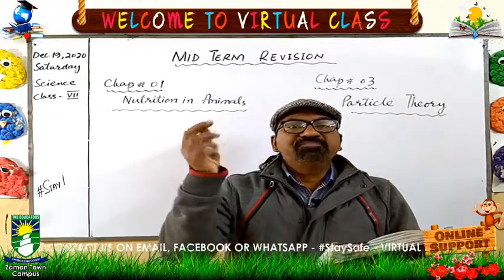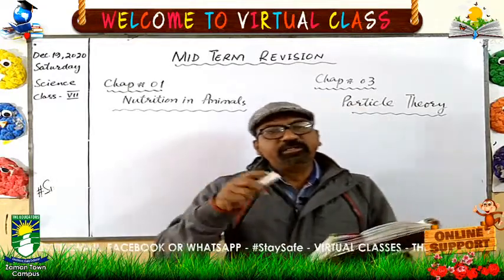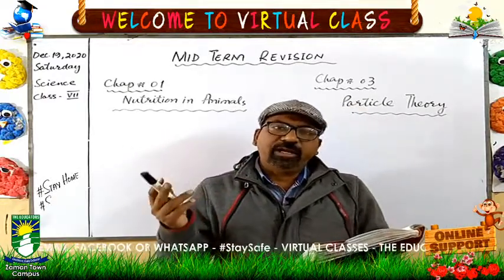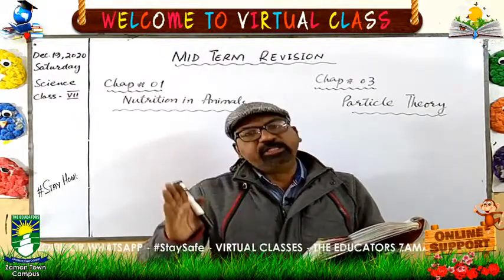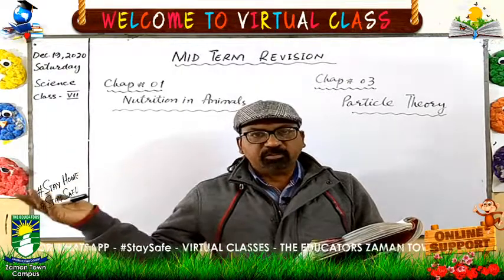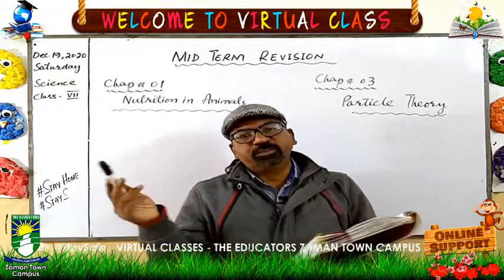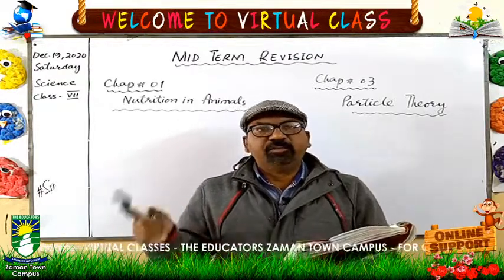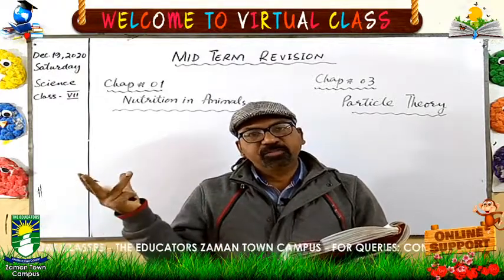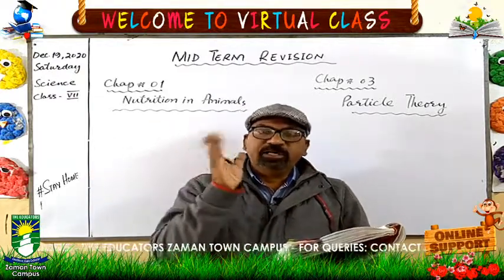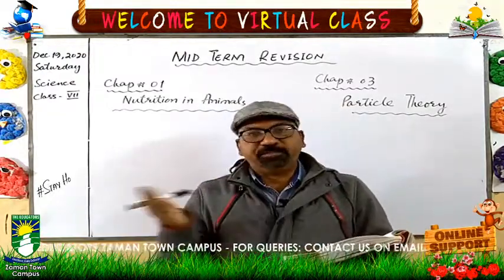And matter has 3 states. What is matter? Anything which has a mass and occupies space is called matter. So all the things, whether they are in the form of solid, liquid, or gas, are all made up of matter. All the things which we see around us are made up of matter, and matter is made up of atoms. The states of matter depend upon the arrangement of the particles.